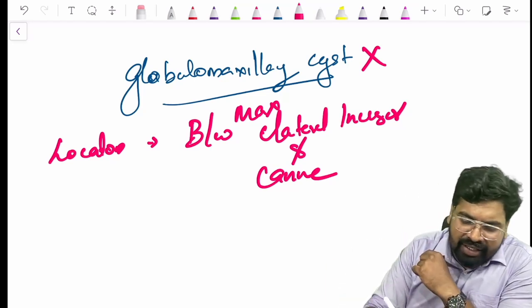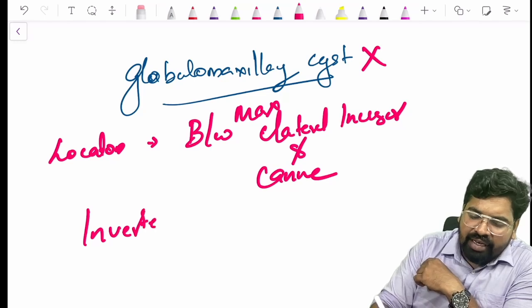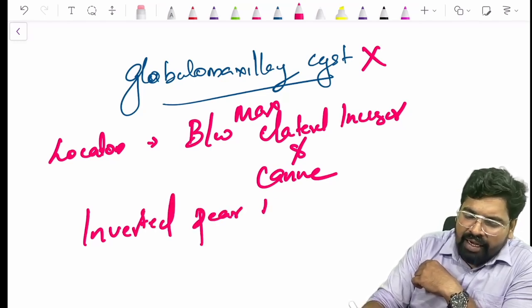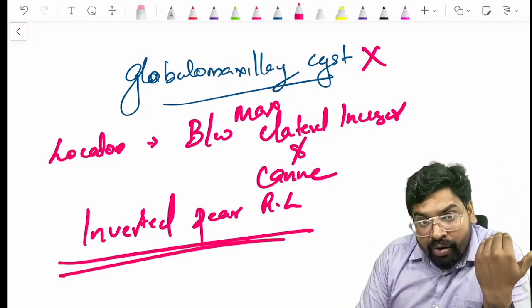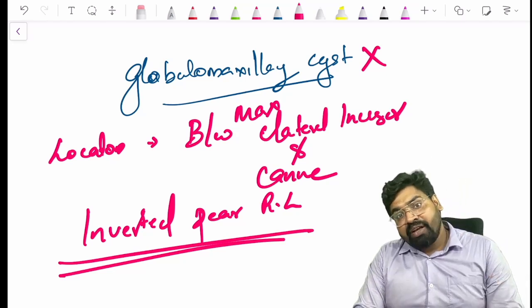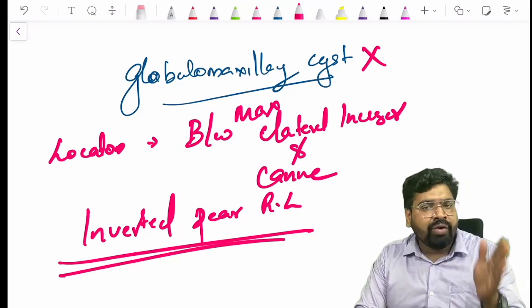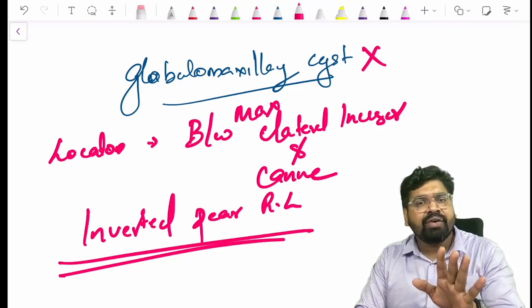So there you see an inverted pear radiolucency. They were called globulomaxillary cyst in the previous times, but now we don't use this term. Why don't we use this term?